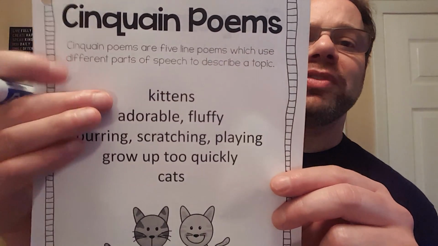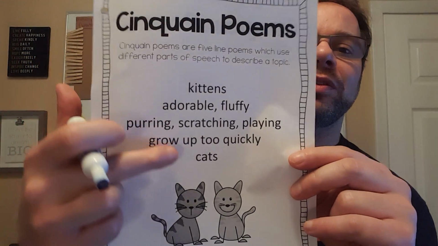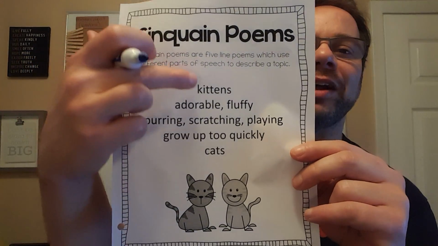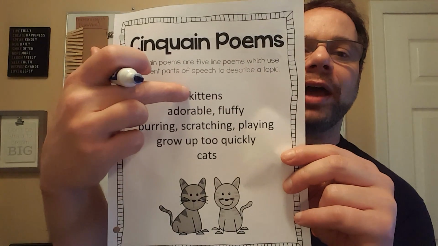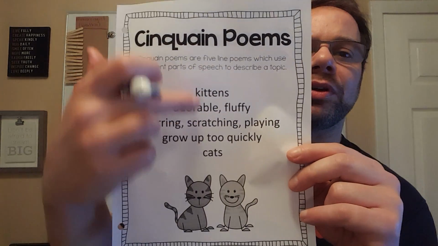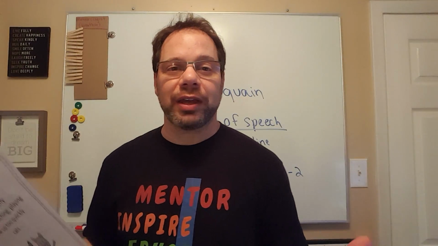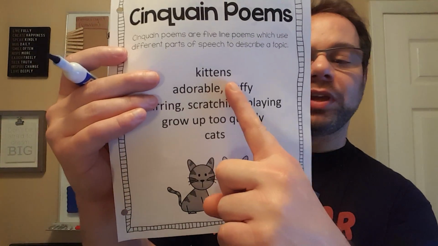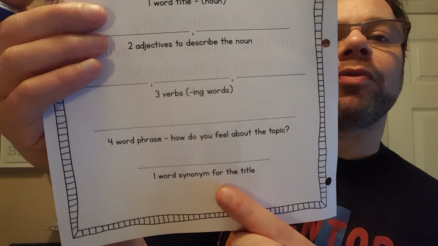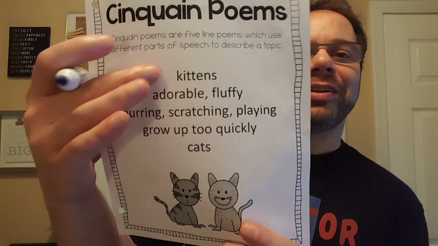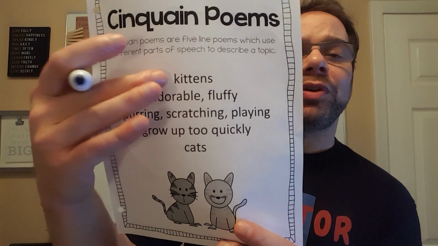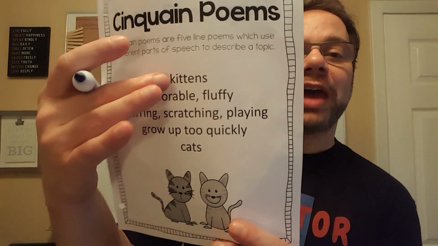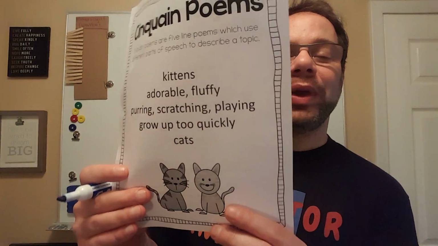Okay, so synonym means same. So kittens and cats, right? They're not exactly the same word. A kitten is a small cat that's young, right? But they're the same word. I mean, you're talking about kittens, you're talking about cats. We know what species you're talking about. So cats would be a synonym for kittens, right? And that's meeting that requirement. 1-word synonym for the title. The title is kittens. So whatever your first line is here, that is also going to be your title. And that's the way you end it.